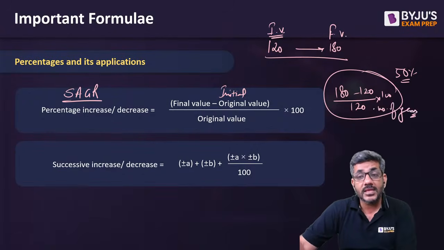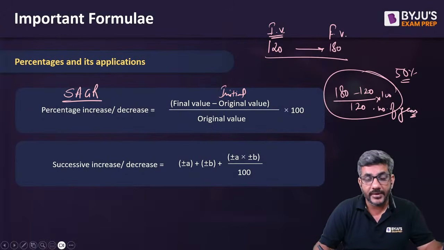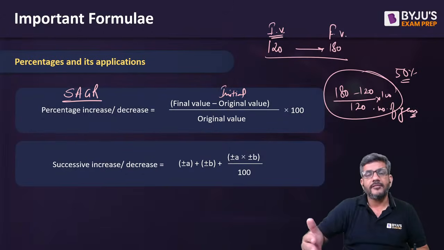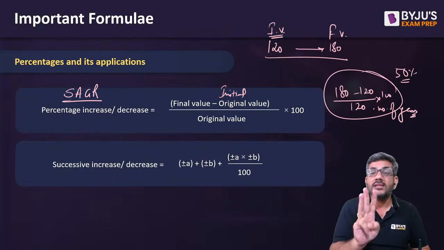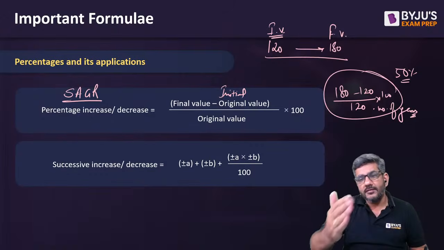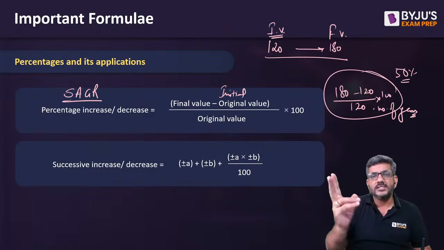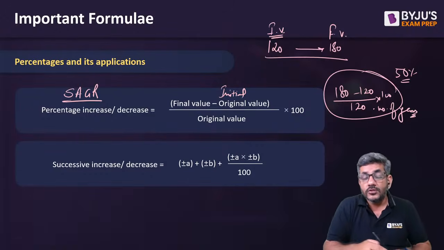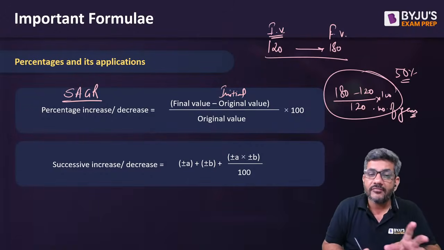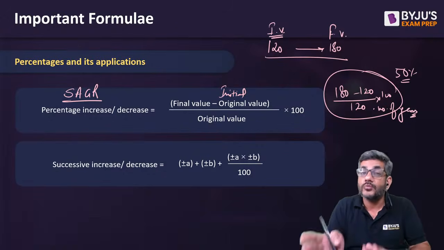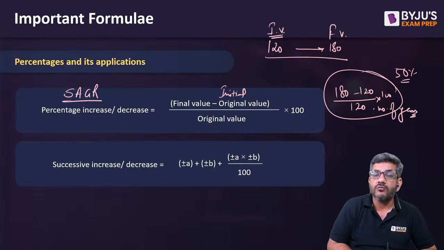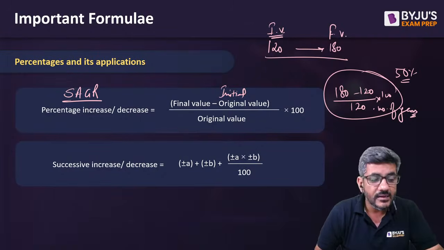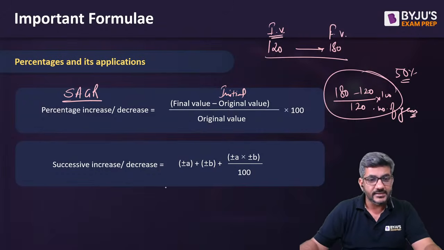और नंबर ऑफ ईयर्स का मतलब हाउ मेनी टाइम्स अ चेंज हैज अपीयर्ड. ठीक है, मतलब मान लीजिए एक वैल्यू पहले 120, फिर वो 150 हुई, फिर वो 180 हुई. This does not mean there are 3 years. 120 to 150, 150 to 180. So changes are happening twice. So we'll divide by 2 to get the SAGR. So if this 120 and 180 are figures for 2010 and 2012, you can say the SAGR would be given by 50 divided by 2, that is equal to 25%. That's what percentage increase or decrease is there.